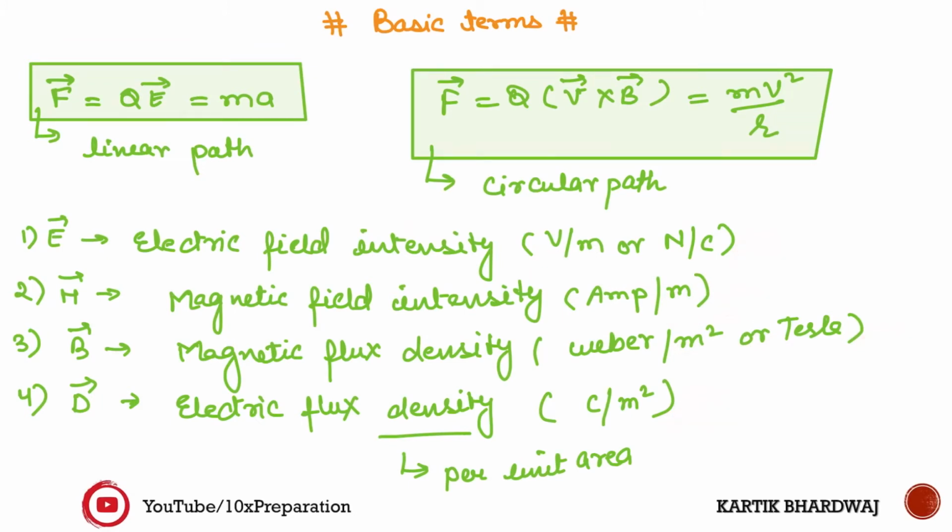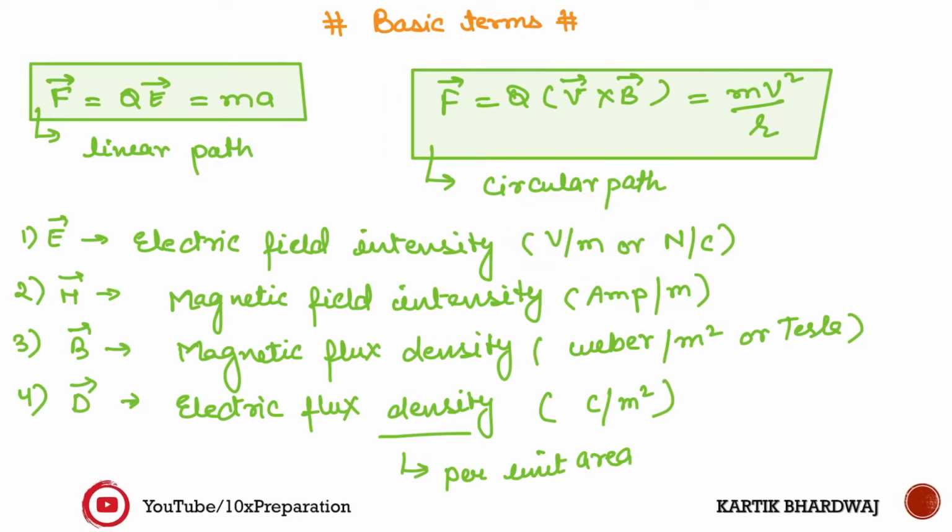In a competitive exam, each and every question of 1 mark is very important. Thousands of ranks can be shifted due to only 1 mark. So that's why I'm saying not to avoid these things, because these are the core quantities E, H, B, D. You should know the SI units of these quantities. E is V/m, volt per meter, and also Newton per coulomb. Usually we use V/m.